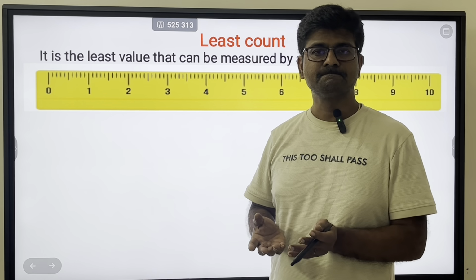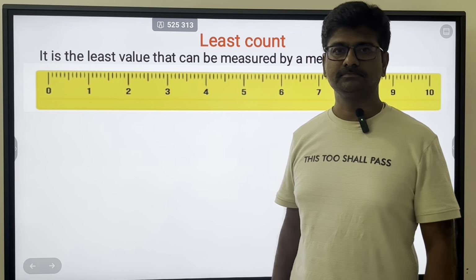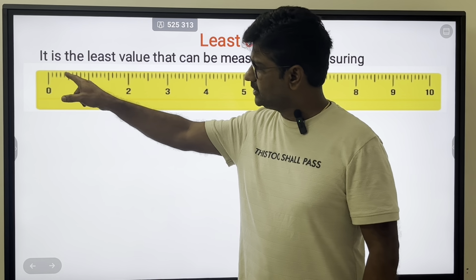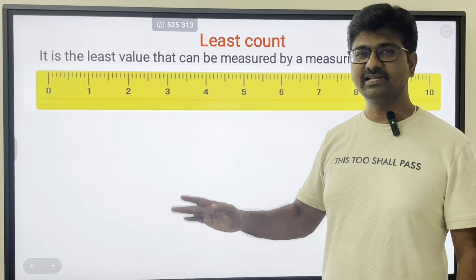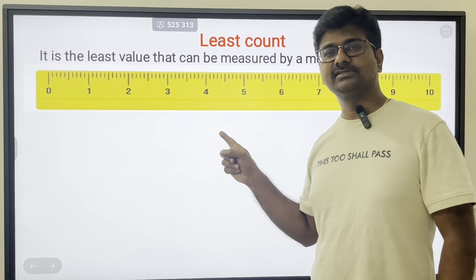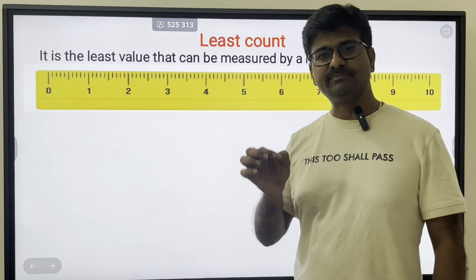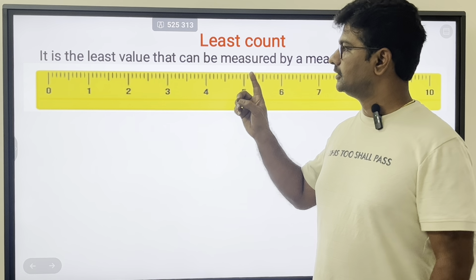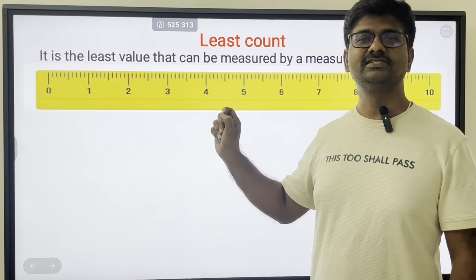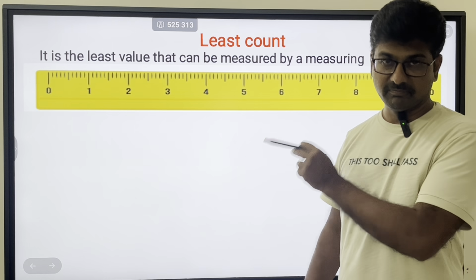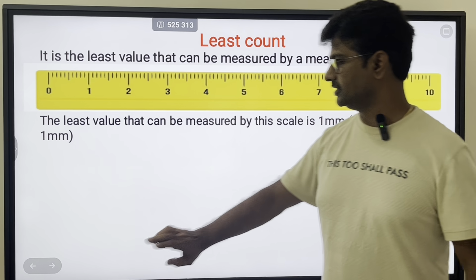Suppose if you want to measure something having a diameter of 3.5 mm or size of 3.5 mm, I cannot measure here because the smallest division I am able to find on the scale is 1 mm. So less than that I cannot measure accurately. So this is having a least count of how much? 1 mm. So what is least count? The smallest reading or the smallest measurement that you can make is the least count of a particular device. For a scale it is 1 mm for this particular scale. So 1 mm is the least count.